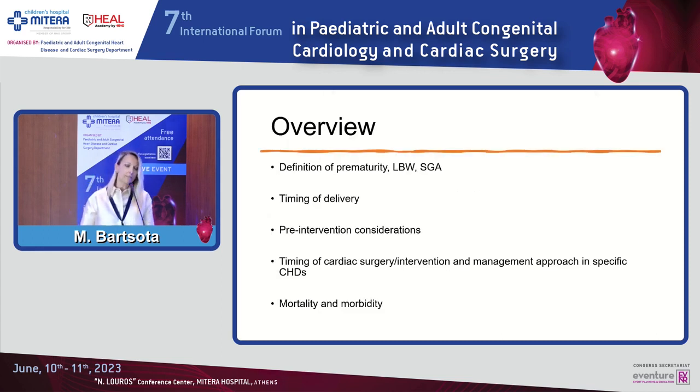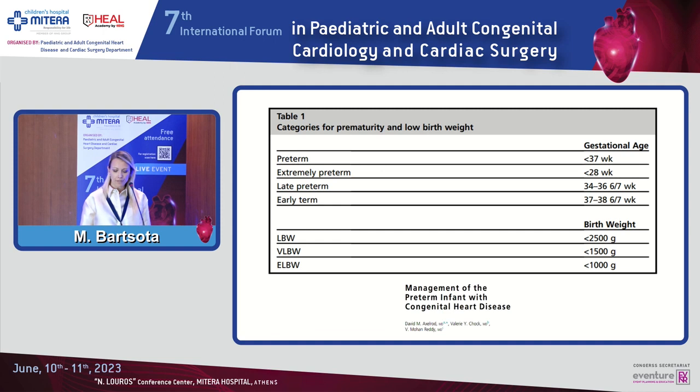So I will start by reminding everyone what the definitions of different degrees of prematurity are, what we mean by low birth weight and small for gestational age infants, what is the optimal timing of delivery of neonates with congenital heart disease, some of the pre-intervention considerations that we should have in order to try and improve the outcome in these patients, how we decide regarding timing of cardiac surgery and intervention, and look at specific congenital heart defects, and I will end up with the mortality and morbidity of these patients.